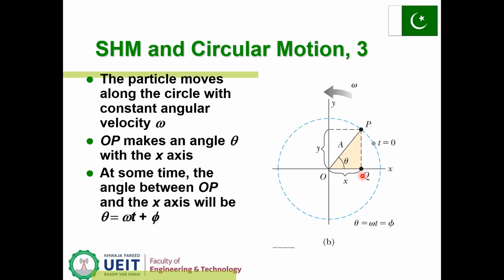So the point Q shows the shadow point for the point P. So the motion is anti-clockwise. At t equal to 0, the particle was here at this position, but at some time t, the position of the particle is at P. This is the x-axis and this is the y-axis. So theta is equal to omega t plus phi.